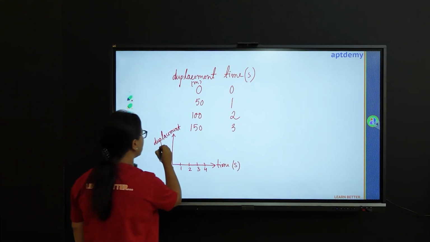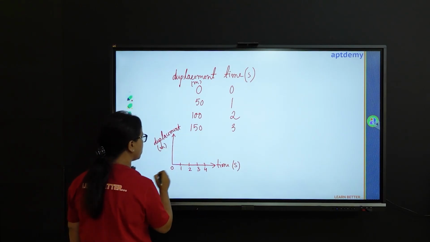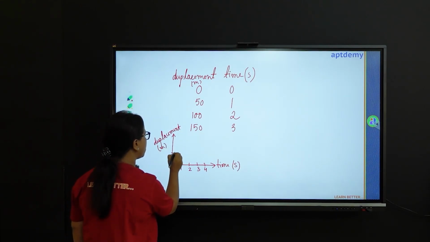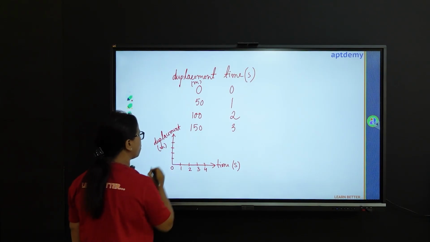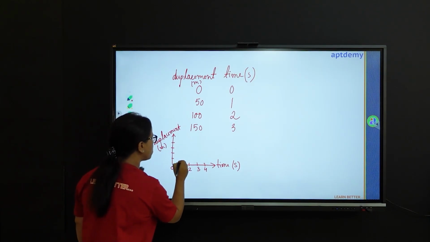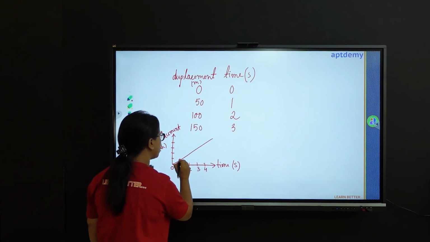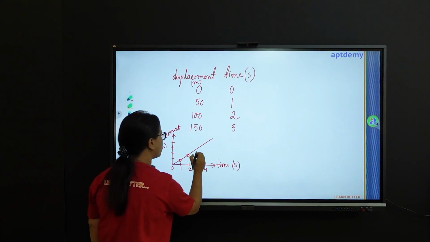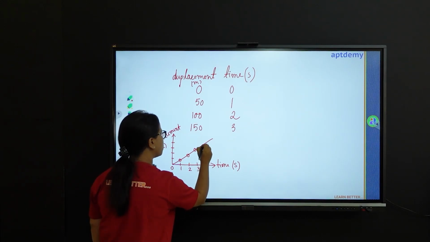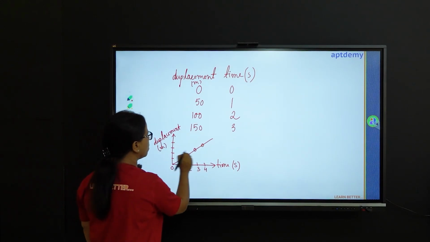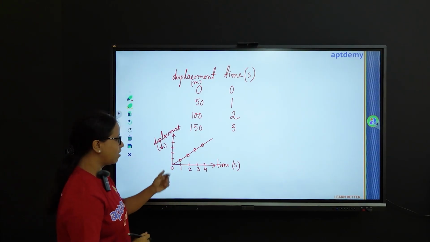In seconds, this is in meters. Here we have, say, 50, 100, 150, 200. So if we plot these points, we get a graph of this sort. This is the first point, this is the second point, third point, the fourth point. You can just draw the lines and get the graph.